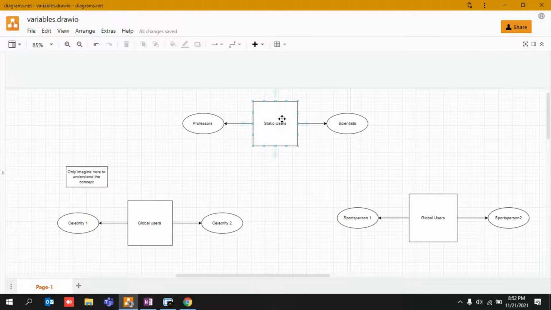You guys have seen in your life that there are some scientists or professors with whom you have learned in your college, in your university, in your science faculty or computer faculty. There are always professors over there, right? And later they become scientists. So who are these people? They are very static in nature. They are not dynamic. They do not keep on changing jobs like us.